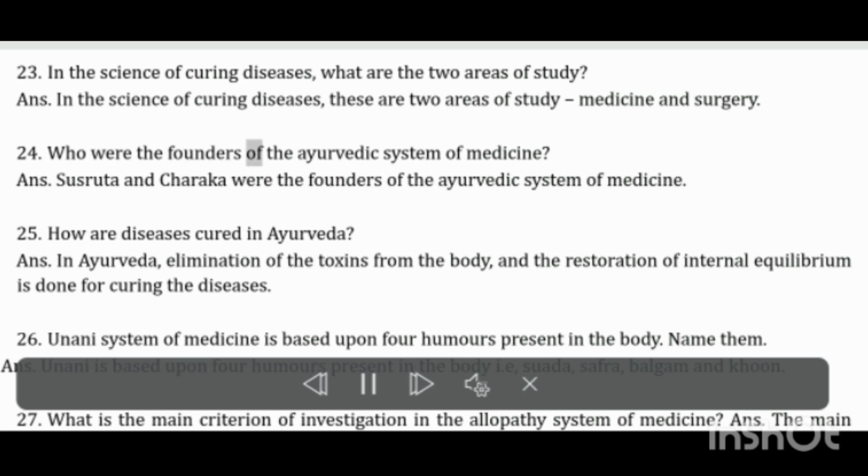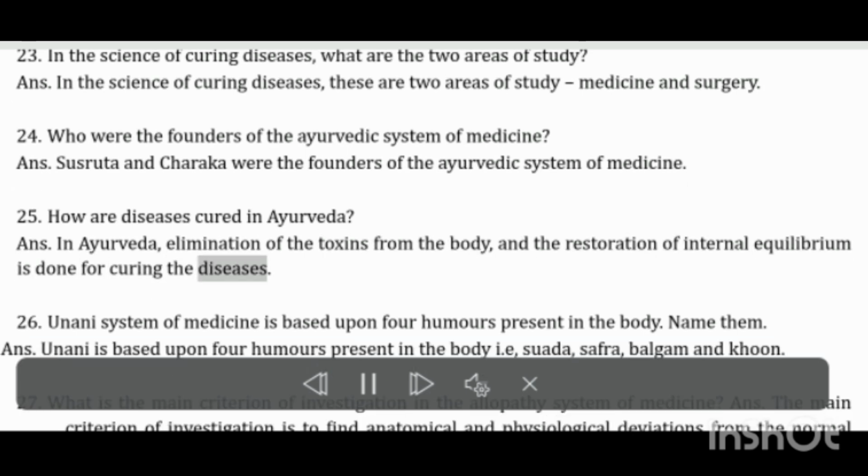Who were the founders of the Ayurvedic system of medicine? Sushruta and Charaka were the founders of the Ayurvedic system of medicine. How are diseases cured in Ayurveda? In Ayurveda, elimination of the toxins from the body and the restoration of internal equilibrium is done for curing the diseases.